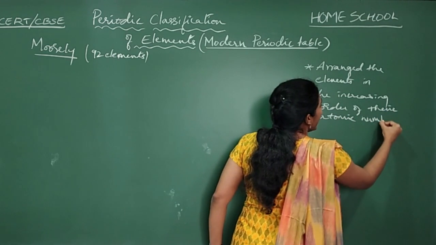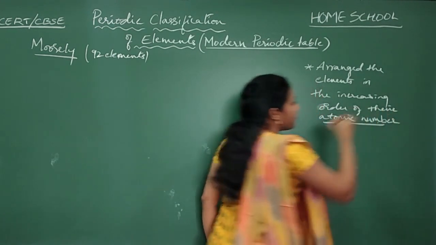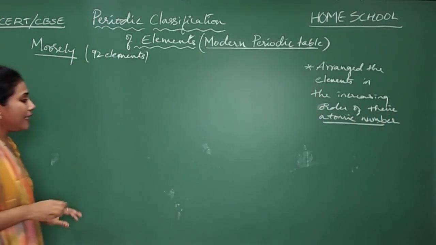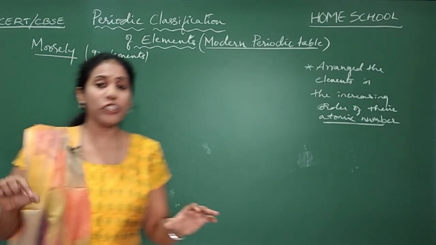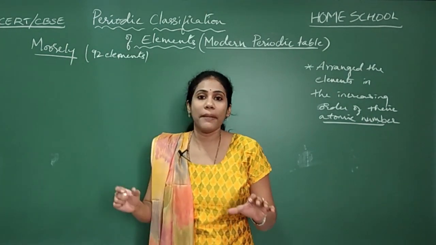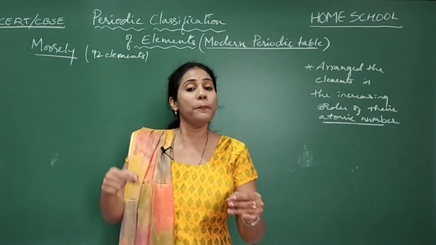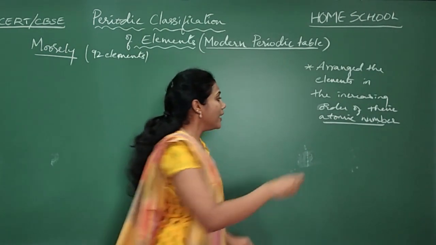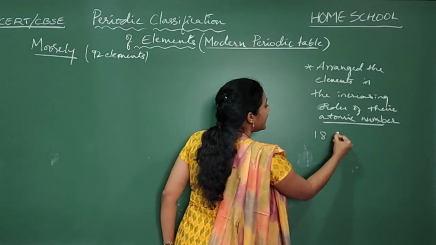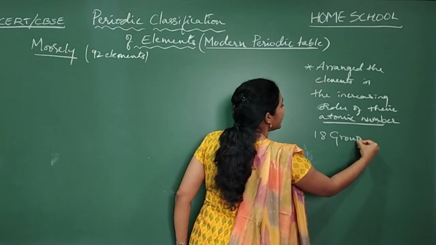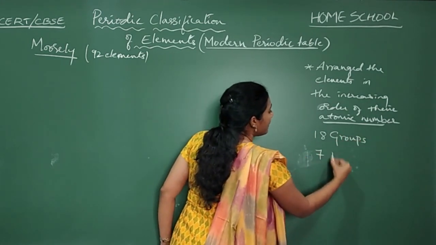Remember, this is very important. Okay, fine. And now he arranged all the 92 elements in the form of groups and periods. Okay, so there were 18 groups in this periodic table and 7 periods.